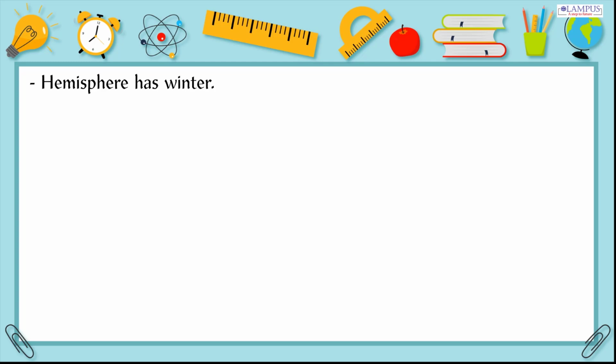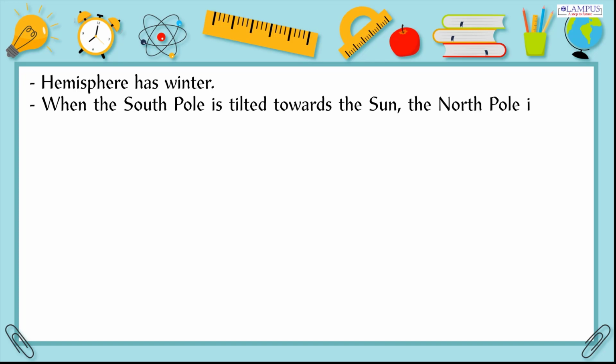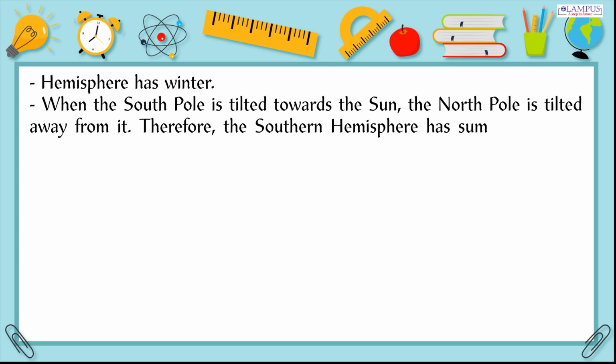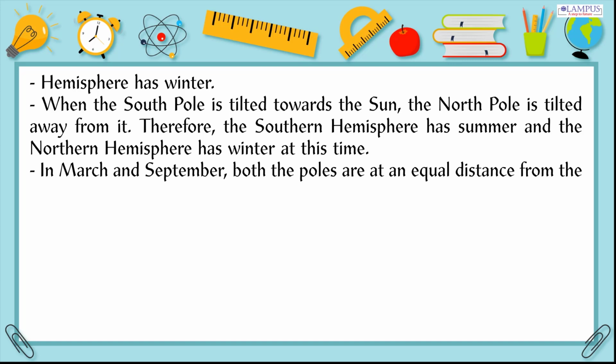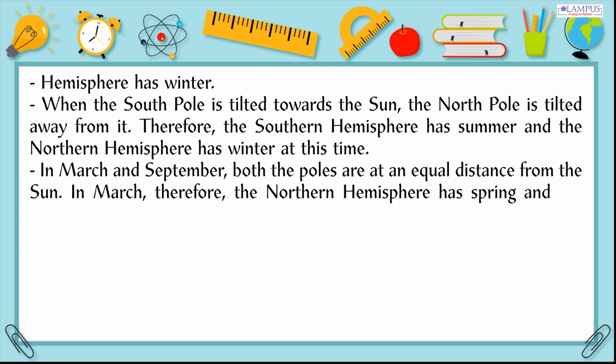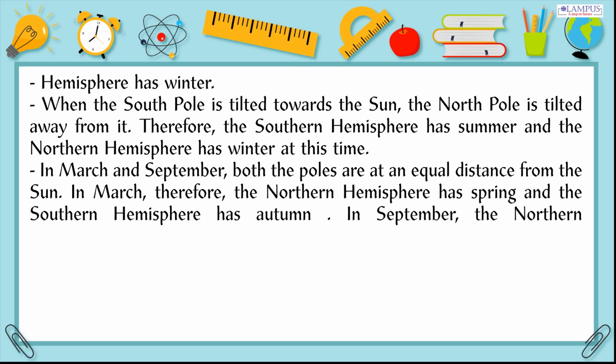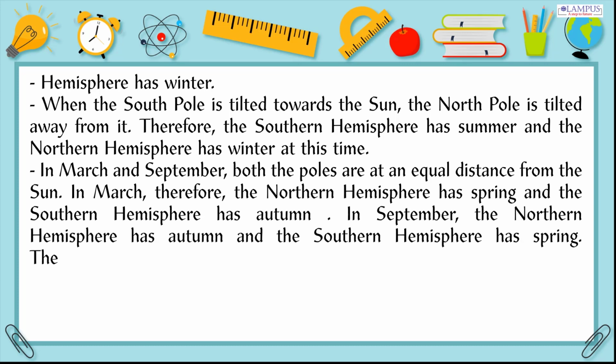Hemisphere has winter. When the South Pole is tilted towards the Sun, the North Pole is tilted away from it. Therefore, the Southern Hemisphere has summer and the Northern Hemisphere has winter at this time. In March and September, both the poles are at an equal distance from the Sun. In March, therefore, the Northern Hemisphere has spring and the Southern Hemisphere has autumn. In September, the Northern Hemisphere has autumn and the Southern Hemisphere has spring.